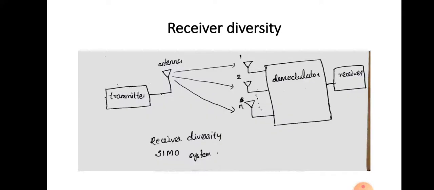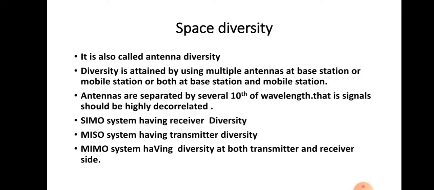That means the signal transmitted from this antenna to this receiver antenna will have some fading characteristics. The signal received from this antenna to this antenna will have different characteristics, and to get these different characteristics we have to separate the antennas by several tenths of the wavelength. So there will be some separation relative to the wavelength at which the signals are sent. And here we have the SIMO system, MISO system and MIMO system, that is single input multiple output, multiple input single output, and multiple input multiple output systems. This is the way we achieve different space diversity.